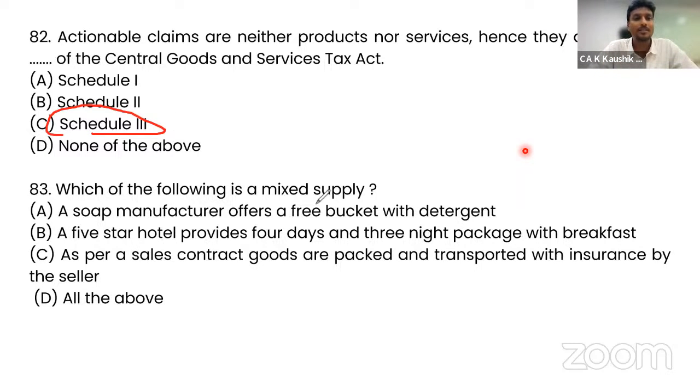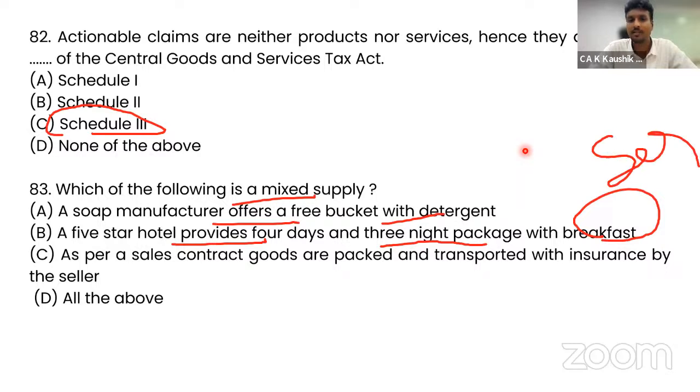Which of the following is a mixed supply? A soap manufacturer offers a free bucket with detergent. A 5-star hotel provides a 4 days and 3-night package with breakfast. This is completely service. There is no mixed supply. As per sales contract, goods are packed and transported with insurance by the seller. So this is not a mixed supply. This is a composite supply.